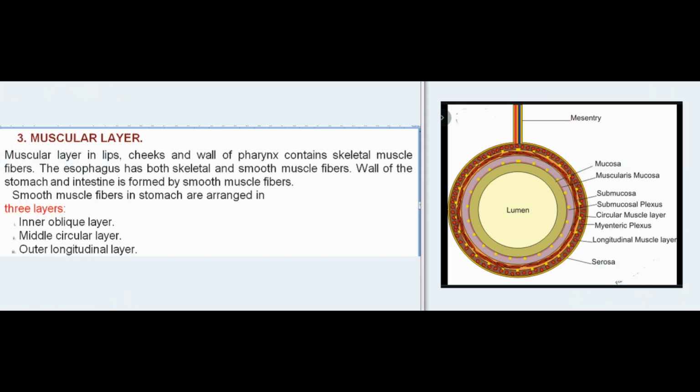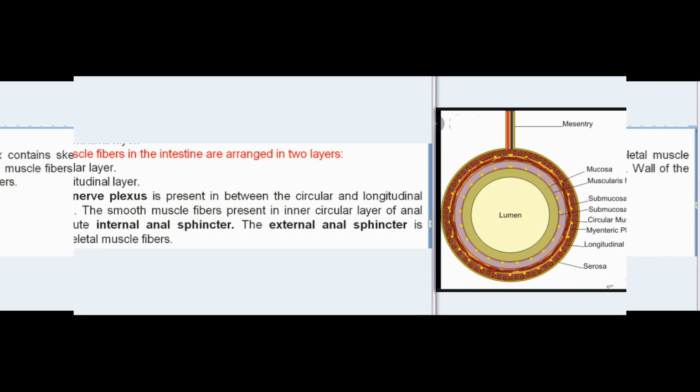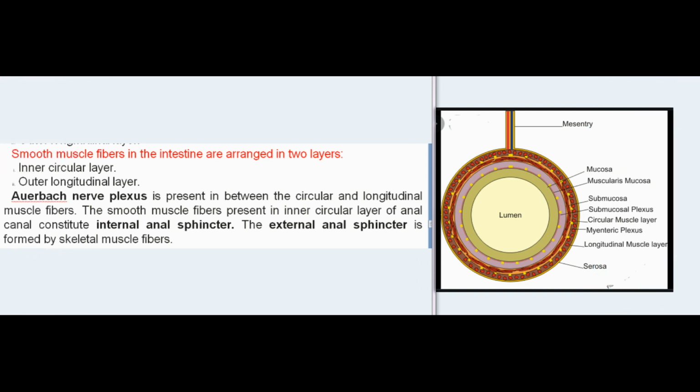3. Muscular layer. Muscular layer in lips, cheeks, and wall of pharynx contains skeletal muscle fibers. The esophagus has both skeletal and smooth muscle fibers. Wall of the stomach and intestine is formed by smooth muscle fibers. Smooth muscle fibers in stomach are arranged in 3 layers: inner oblique layer, middle circular layer, outer longitudinal layer. Smooth muscle fibers in the intestine are arranged in two layers: inner circular layer, outer longitudinal layer.